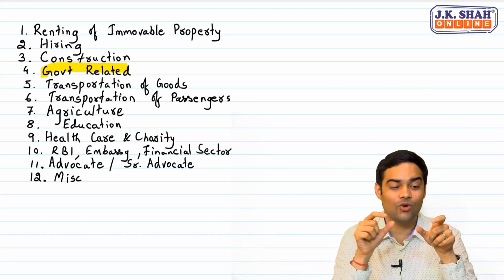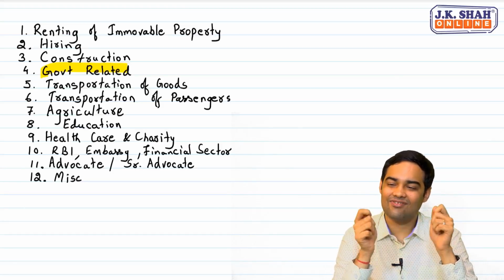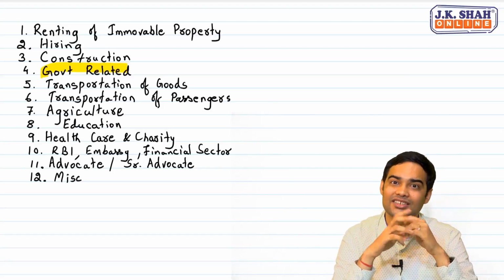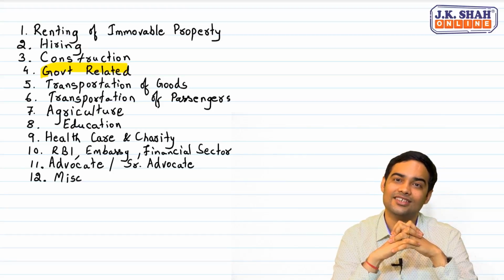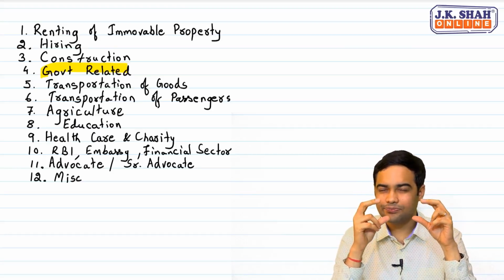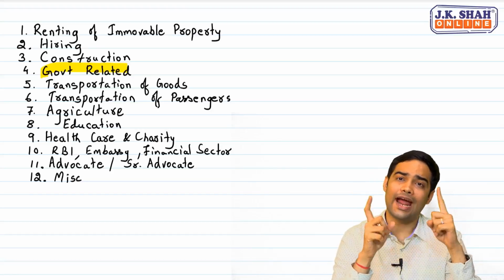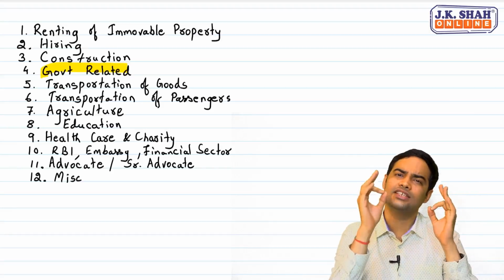Admission. First kid was admitted. Then transported. Thereafter catering. Thereafter housekeeping. When will the kid go? After examination. Till that time you have to take care of his security. And after 12th, he will start reading online journal and periodical. This will also be useful for you because there are certain things which are very critical in education sector. When we talk about admission or examination related service, provided to any education institute is exempt.